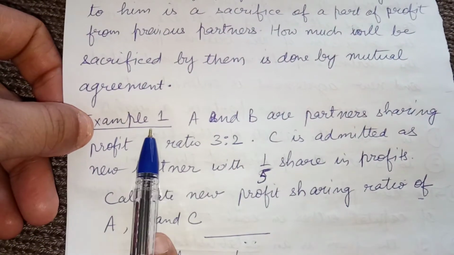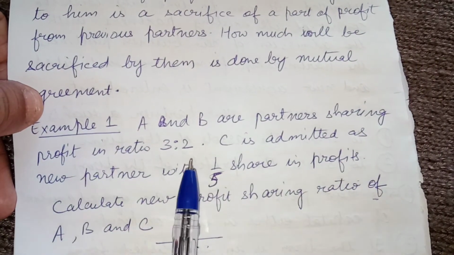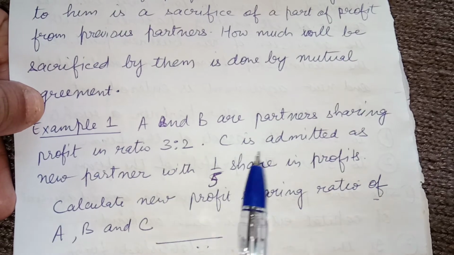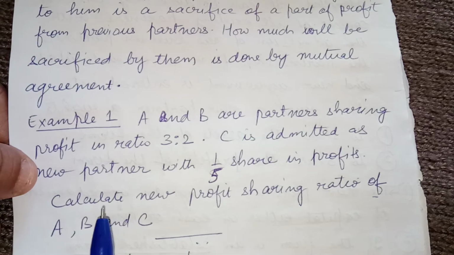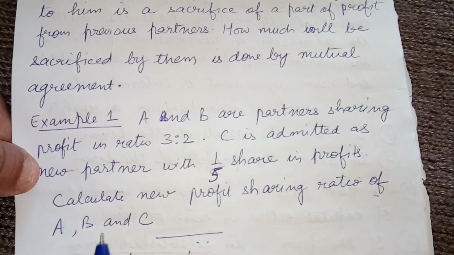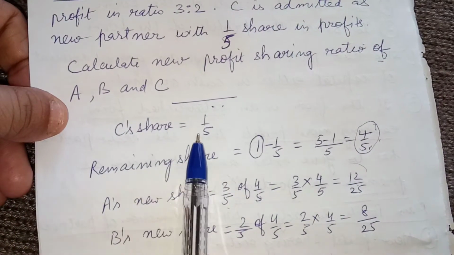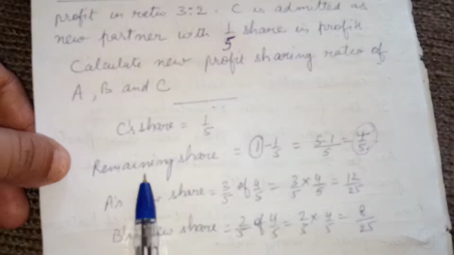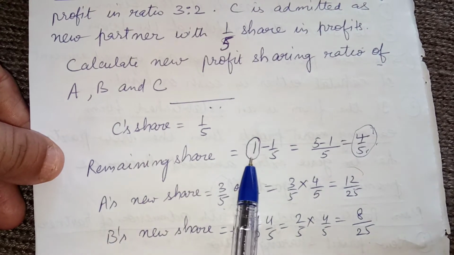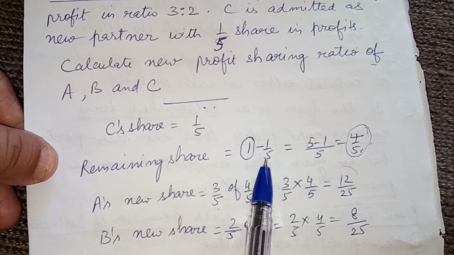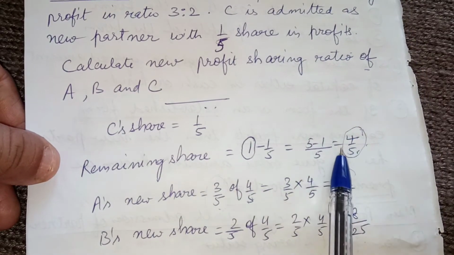Like in this example number 1, A and B are the partners sharing the profit in the ratio 3:2. C is admitted as a new partner with 1/5 share of profit. Now calculate the new profit sharing ratio of A, B and C. Here C is coming with 1/5 share. So C's share is 1/5. The remaining share, where 1 is the total share, is 1 minus C's share, that means 4/5 is the remaining share of the profit.